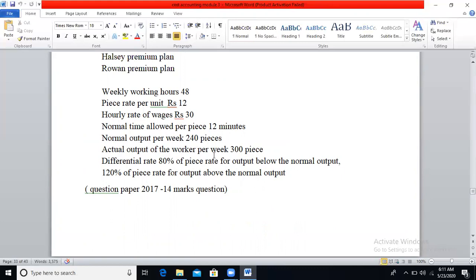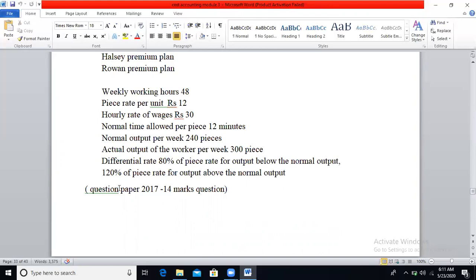Actual output of the worker per week is 300 pieces. Differential rate 80% of piece rate for output below the normal output. If the actual output is below the normal output, apply 80%. If the actual output is above the normal output, apply 120% of piece rate for output above the normal output. See, this is your 2017 question paper problem, 14 marks question.